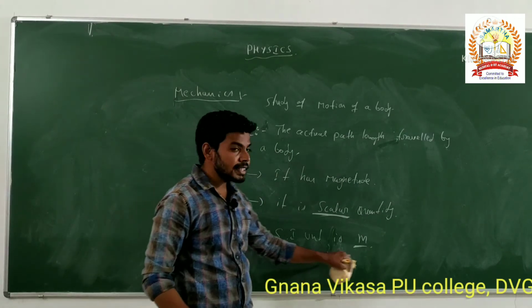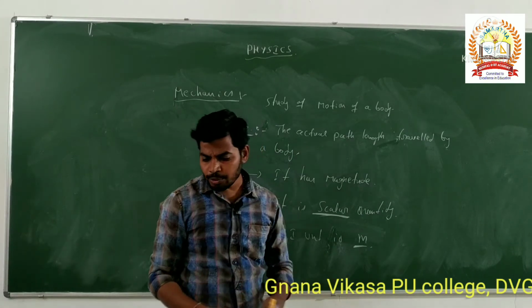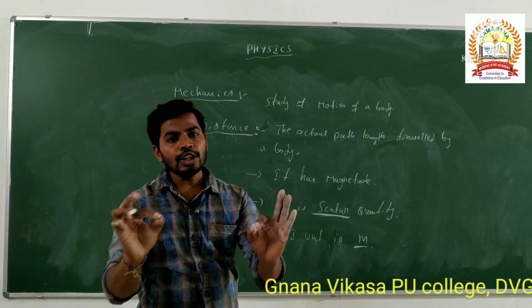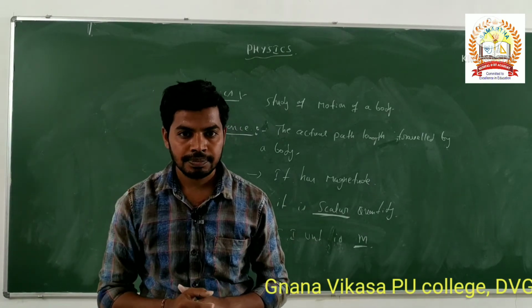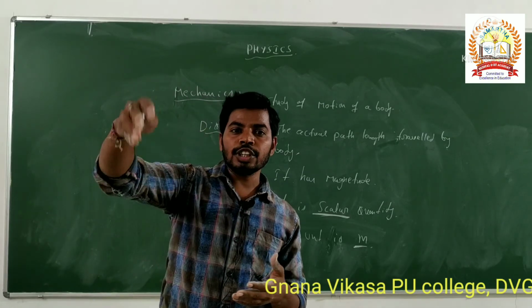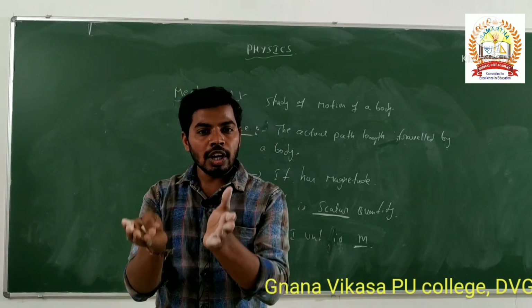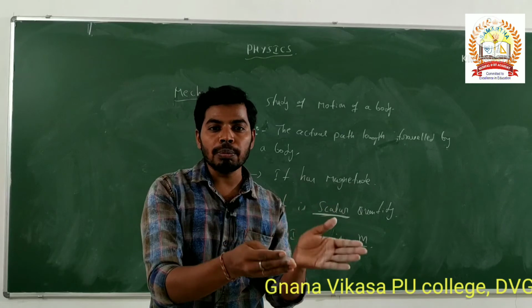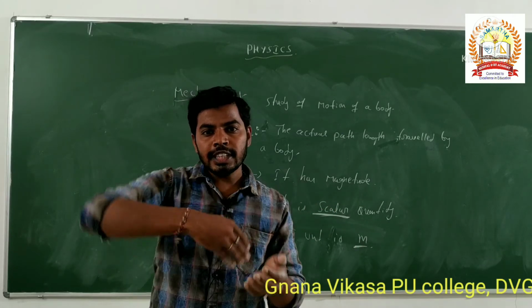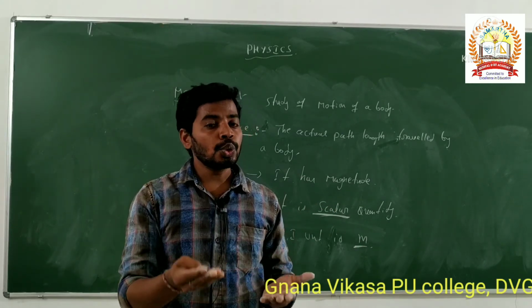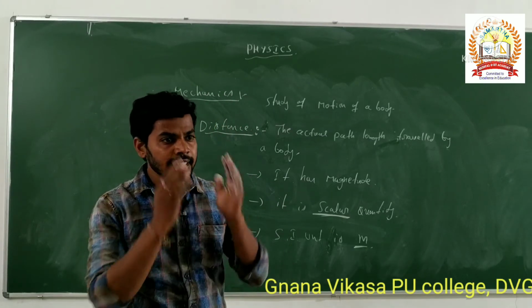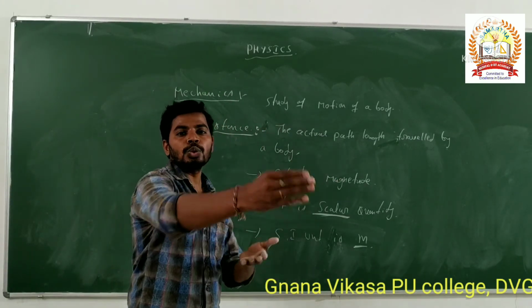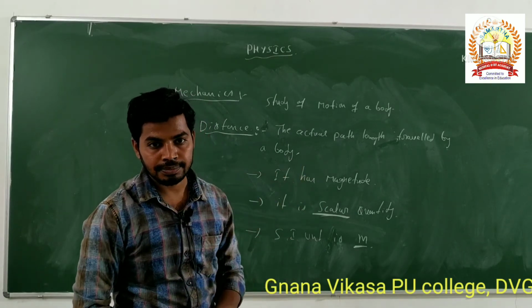Sometimes we measure the distance in kilometer, miles, centimeter. If any college or institution or home or marketplace is at a farther distance, then we say 2 kilometers, 3 kilometers, 5 kilometers. If it is nearby, 100 meters, 200 meters, 500 meters, like this.